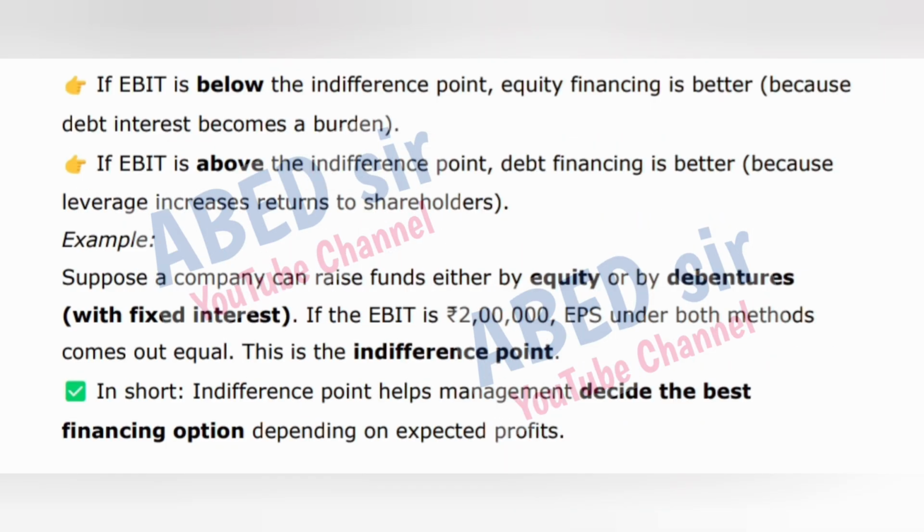If EBIT is below the indifference point, equity financing is better because debt interest becomes a burden. If EBIT is above the indifference point, debt financing is better because leverage increases returns to shareholders. Example: suppose a company can raise funds either by equity or by debentures with fixed interest. If the EBIT is 2 lakhs rupees, EPS under both methods comes out equal. This is the indifference point. In short, indifference point helps management decide the best financing option depending on expected profits.